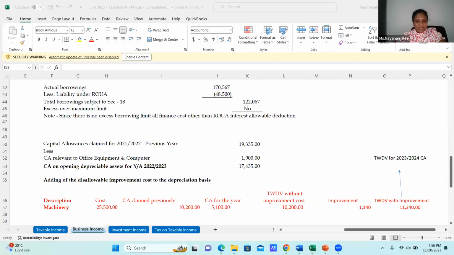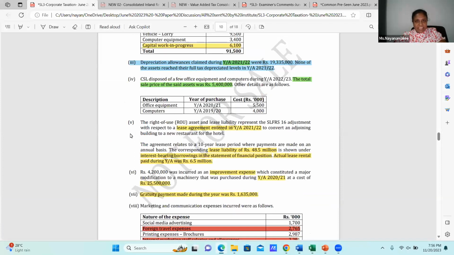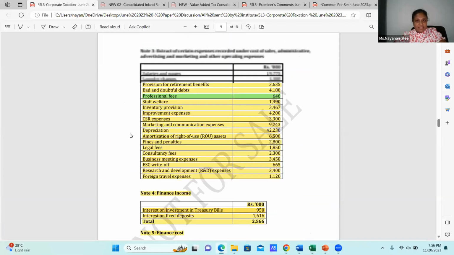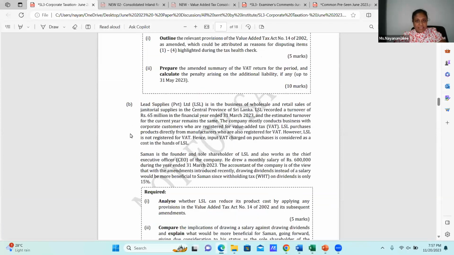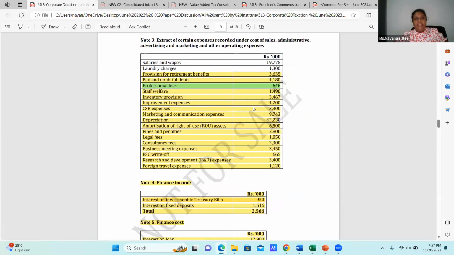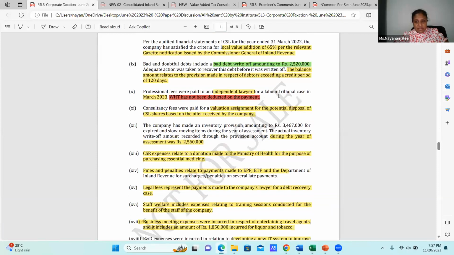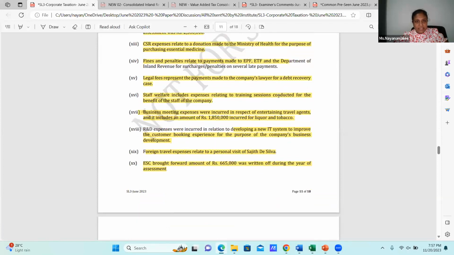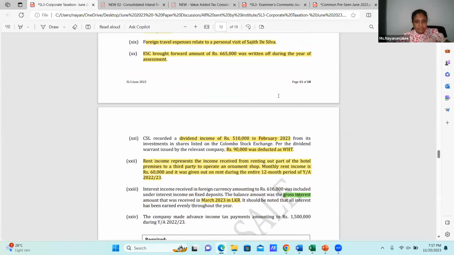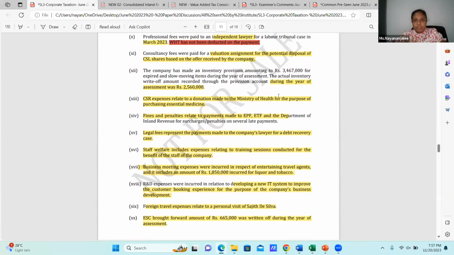If I have made a mistake, let me check it again. In the question, it has been given as the inventory provision. That's why I have not taken it.